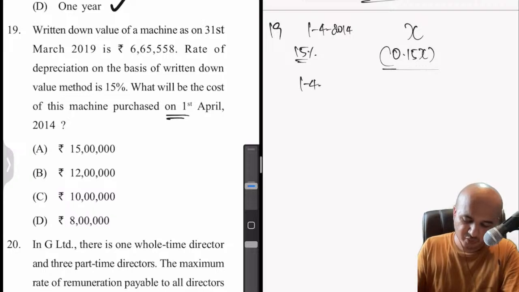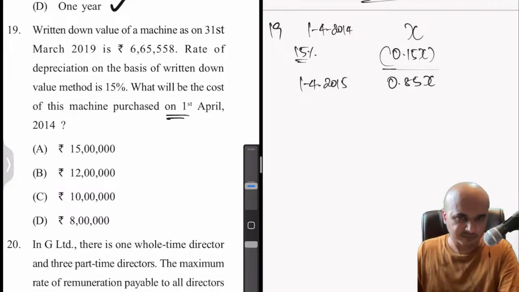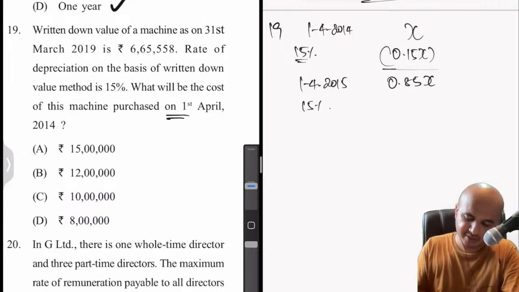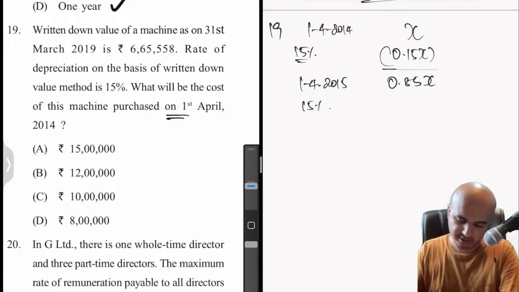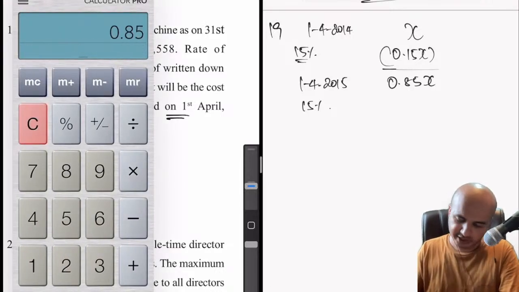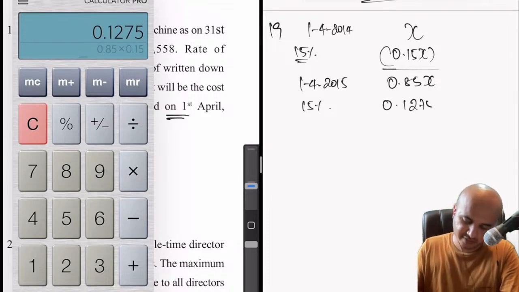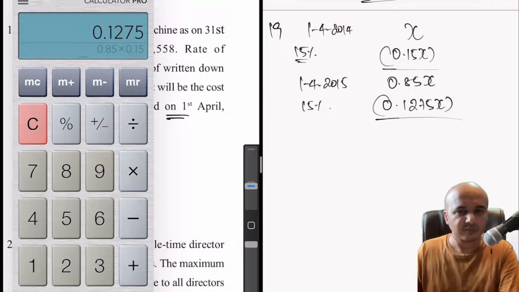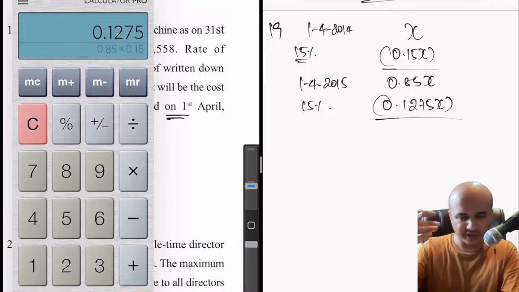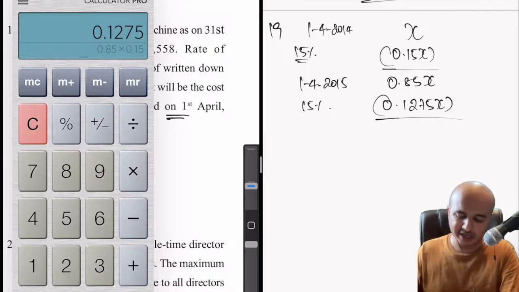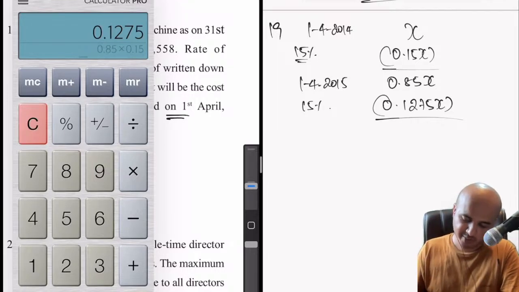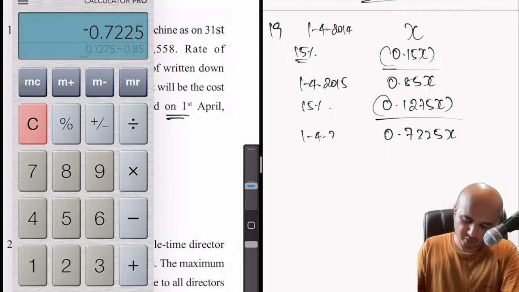So on 1/4/2015 the balance will be 0.85x. Second year, again 15% depreciation on 0.85x, so 0.85 into 15% will be 0.1275x. Because we have considered the value of the asset as X, we are calculating everything for that 1 unit. Now when you do the math, minus 0.1275x from 0.85x, we'll be left with 0.7225x. So this is on 1/4/2016.